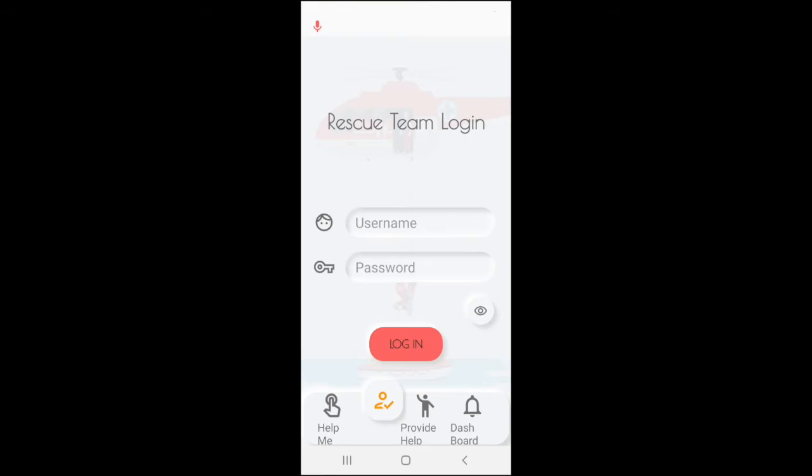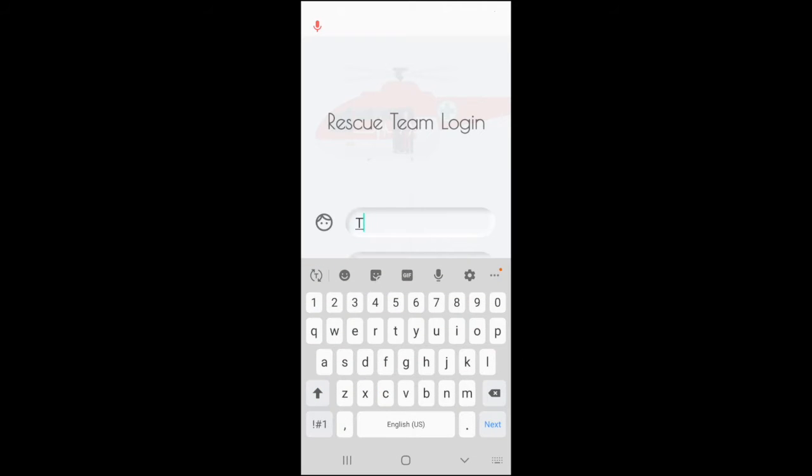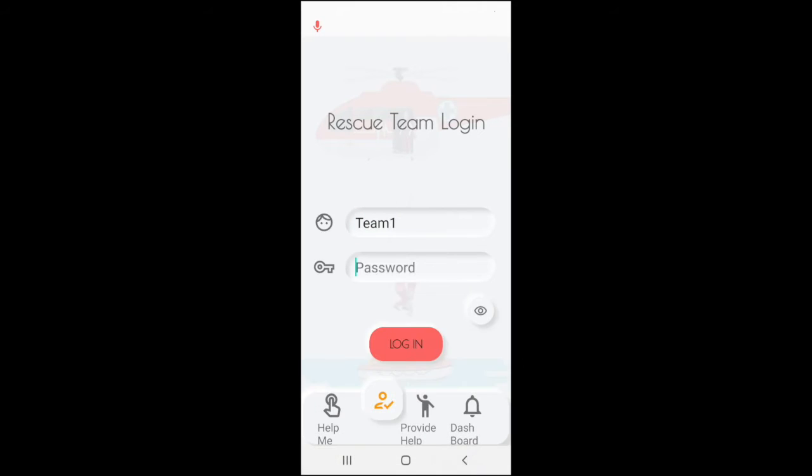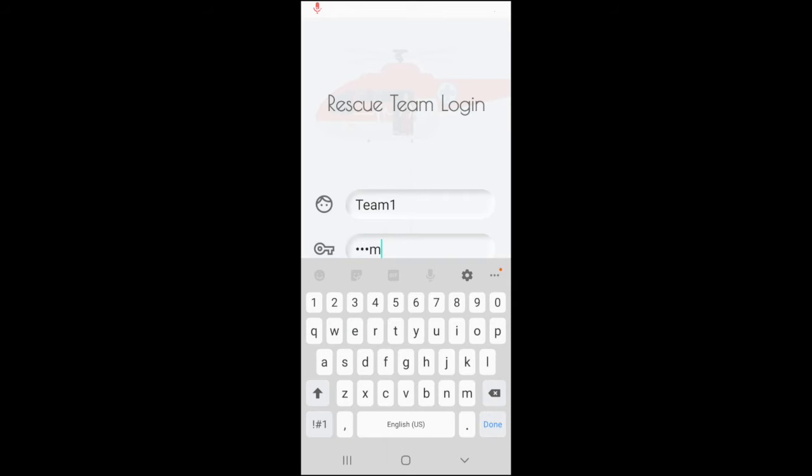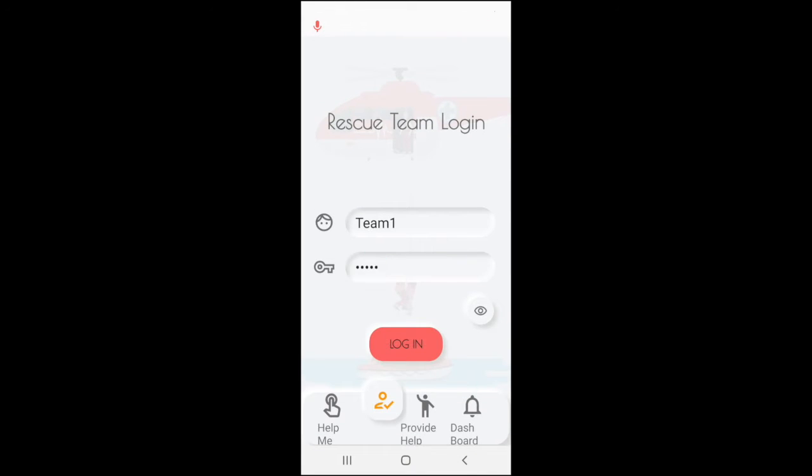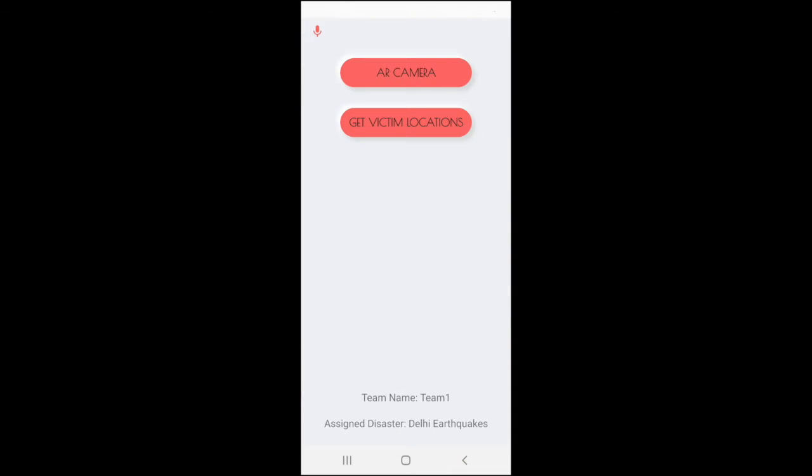We now come to the app from the perspective of a rescue team. Using credentials given by the headquarters, rescue team can log in into the dashboard. In the rescue team dashboard, there are two features. Currently, you can observe this rescue team has been assigned to the Delhi earthquakes.